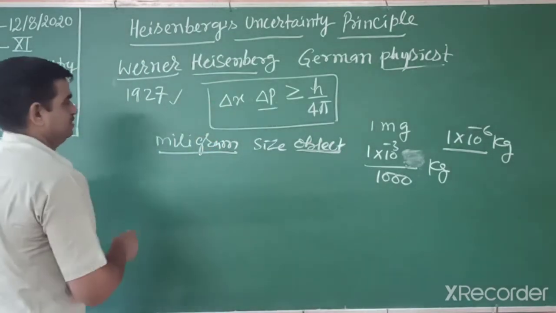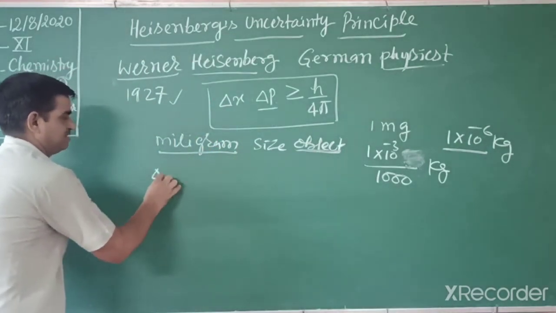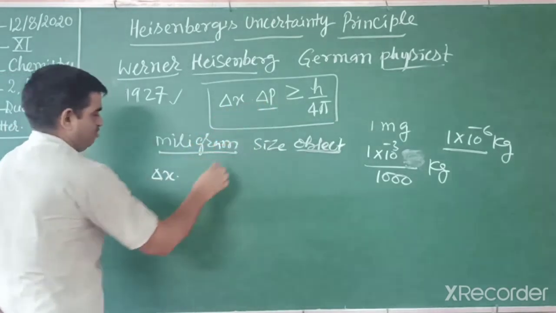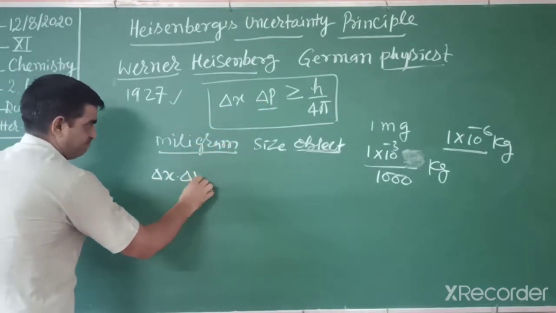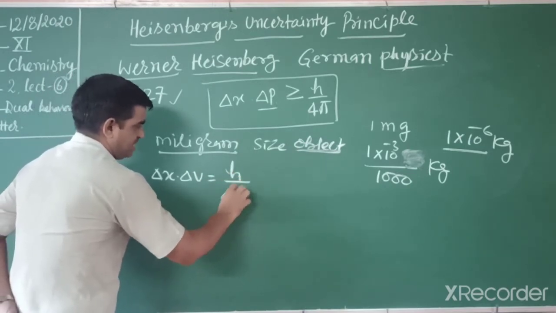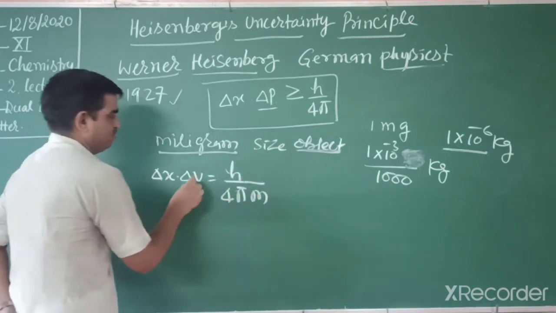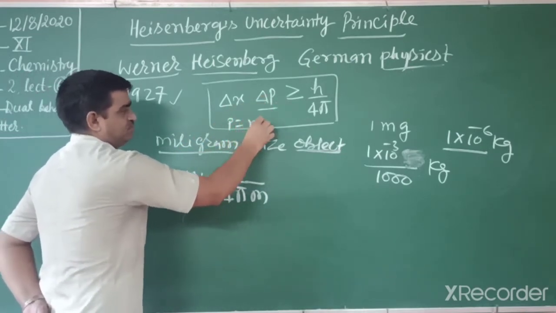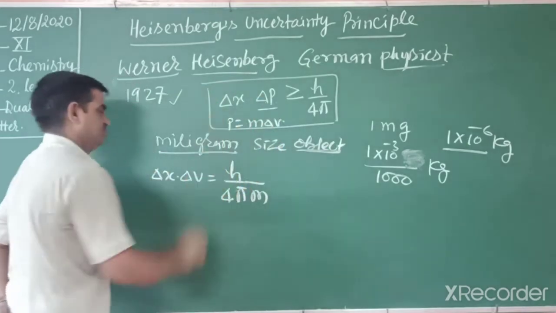So we apply this numerical: delta x, the uncertainty in position, into delta p. Converting delta v, it becomes h by 4 pi m, because momentum p is equal to m delta v.